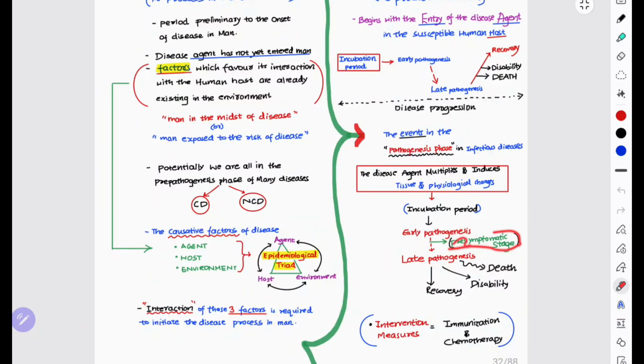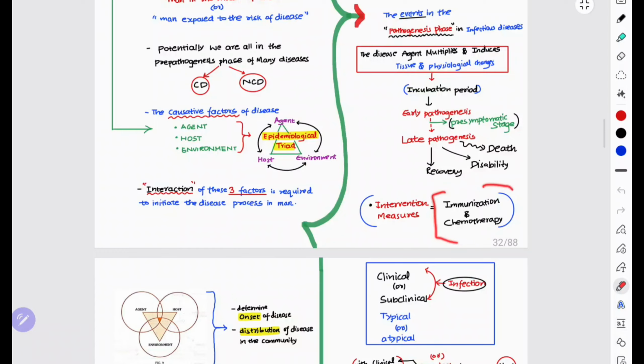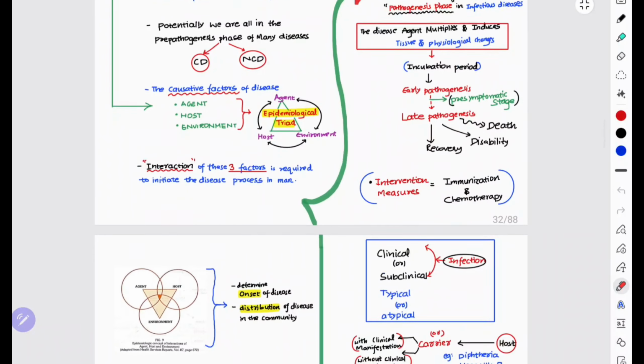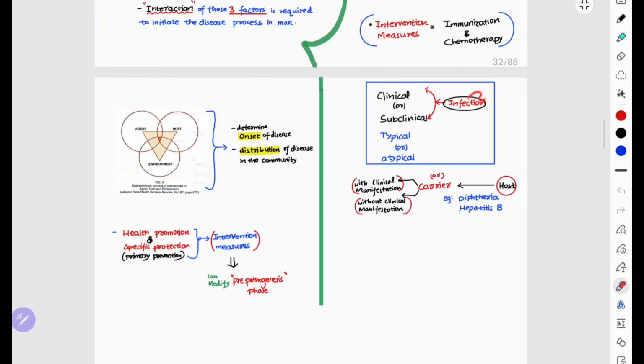In between you can see the pre-symptomatic stage. After the late pathogenesis phase, the final outcomes can be death, disability, or recovery. The intervention measures are immunization and chemotherapy. For example, immunization: take the example of polio. If the polio vaccine is given, it is an intervention to prevent polio. And take TB: the intervention is chemotherapy. The infections can be clinical or subclinical, typical or atypical.